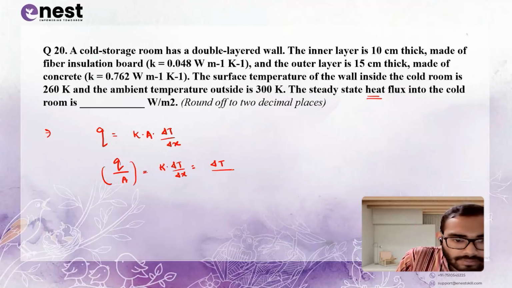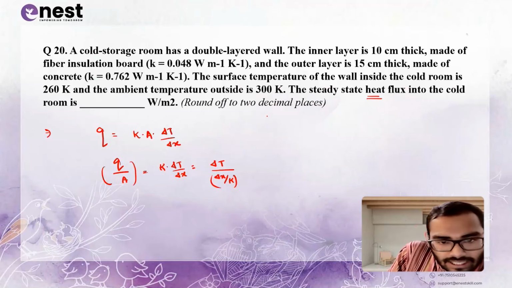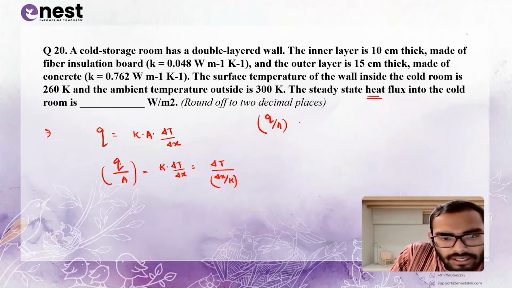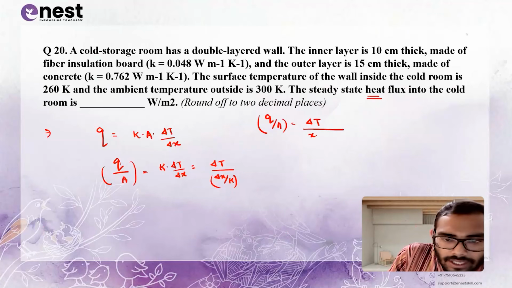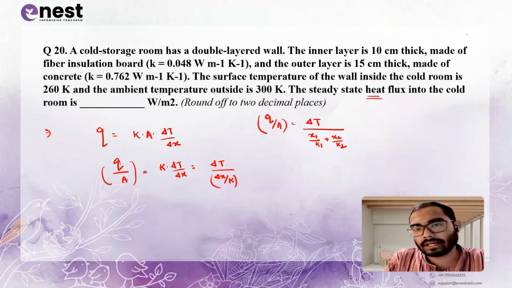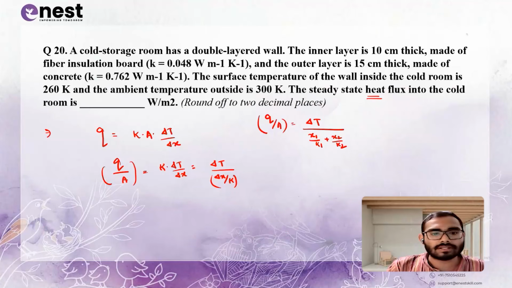It means delta T by delta X by K. Okay. This formula is applicable if the cold storage is having only one layer. As it is a double layer, so the formula is a bit changed. It is delta T upon X1 by K1 plus X2 by K2. What is X1? X1 is the inner layer thickness which is made up of insulation, fiber insulation board. See, thickness is also given, and for insulation fiber board, K is also given.